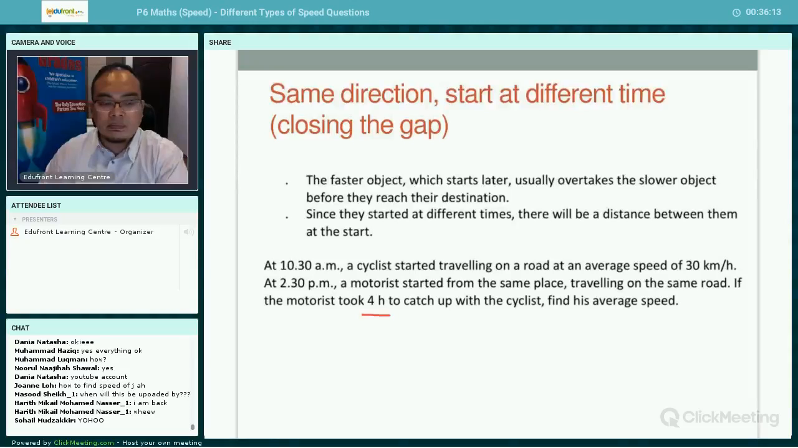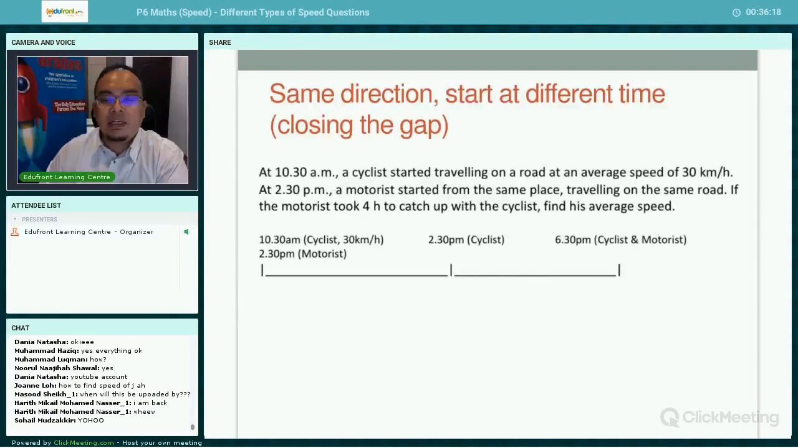All right, now let's draw the timeline. Let's put all the information inside so that we can understand and visualize the question better. So at 10:30 a.m., the cyclist is traveling at 30 kilometers an hour. So this is the speed of the cyclist. Started traveling to this point, and then at 2:30 p.m., the motorist started.